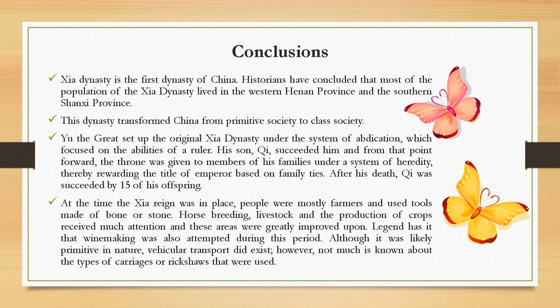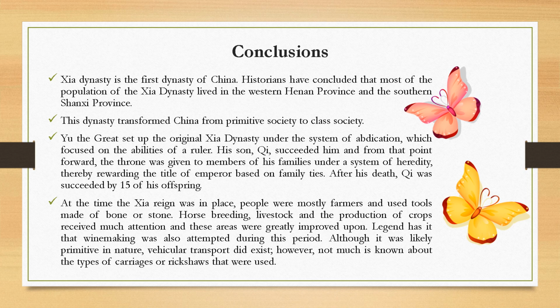Yu the Great set up the original Xia dynasty under the system of abdication, which focused on the abilities of a ruler. His son Qi succeeded him, and from that point forward, the throne was given to members of his family under a system of heredity, thereby awarding the title of emperor based on family ties. After his death, Qi was succeeded by 15 of his offspring.